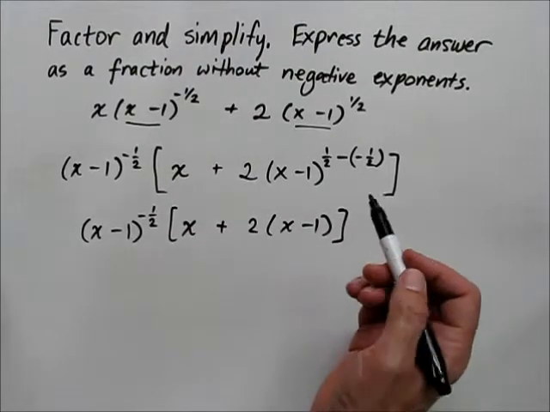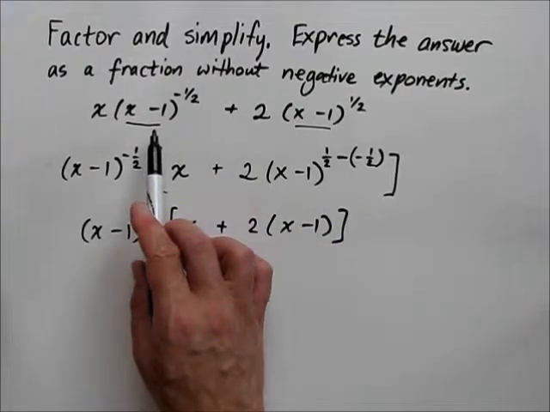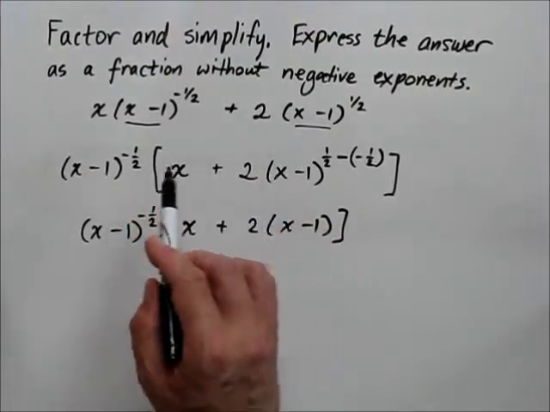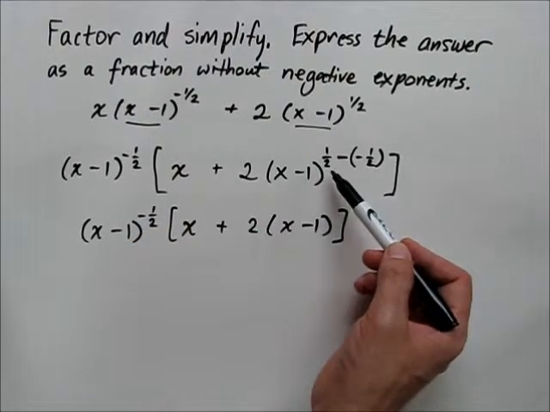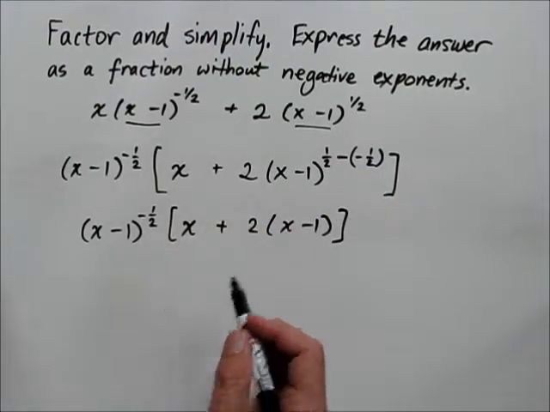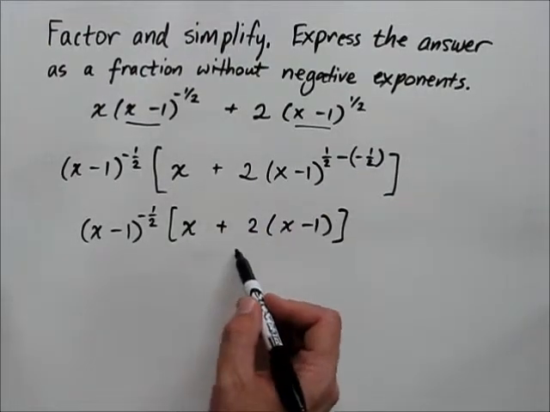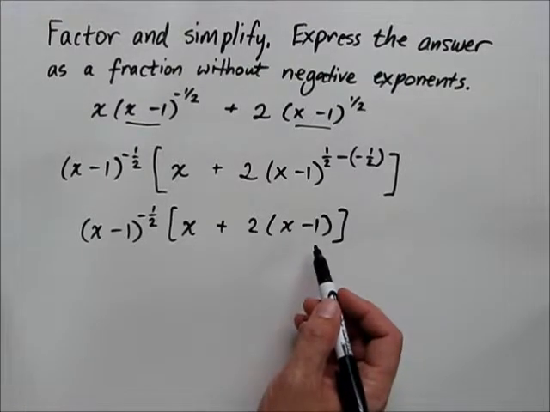So that's the key thing with this type of problem, seeing that you can take out a common factor from both terms of the expression. And in this case, the division was accomplished by subtracting exponents. All right, now we have a term here in brackets which can be simplified. It's just like the one that appeared in the numerator of the previous problem.